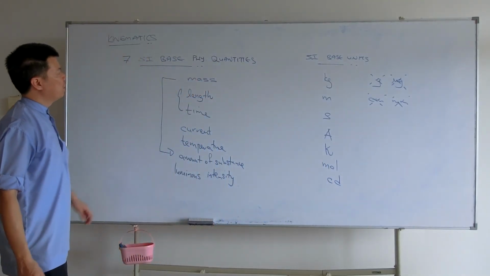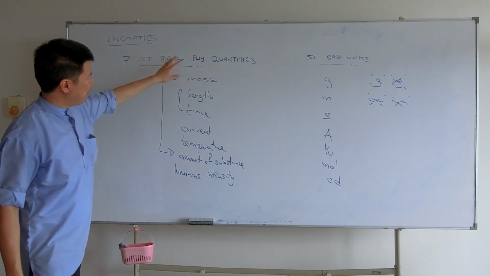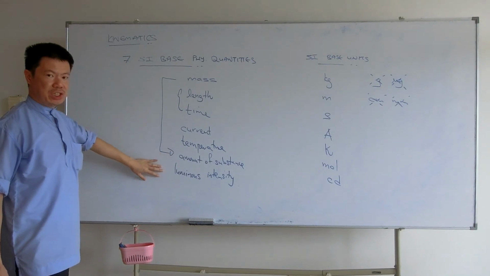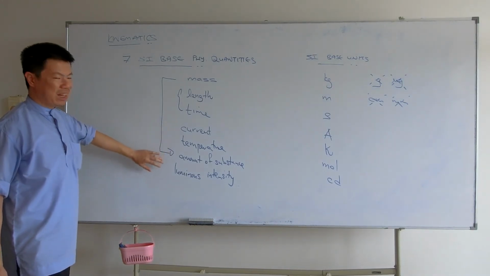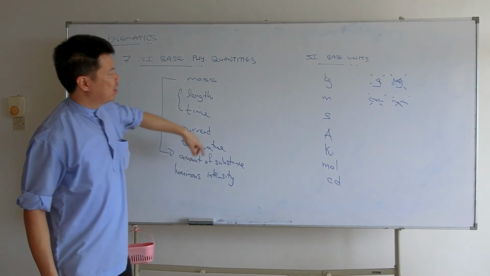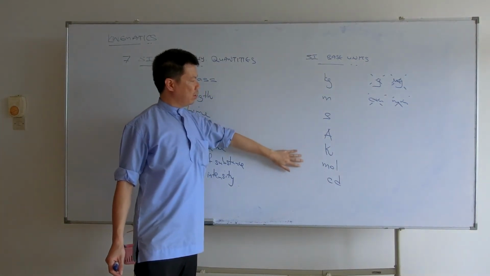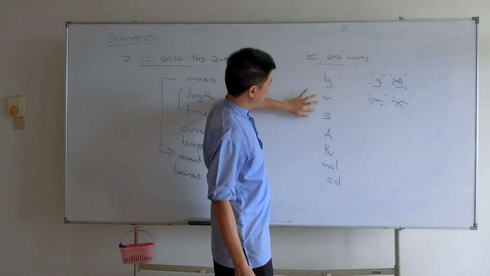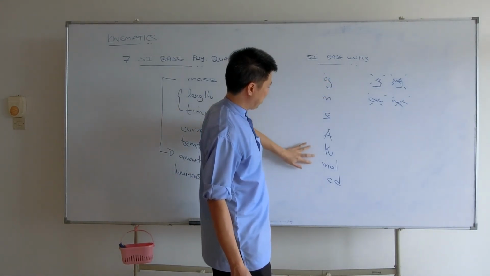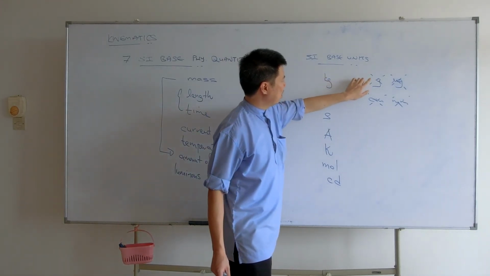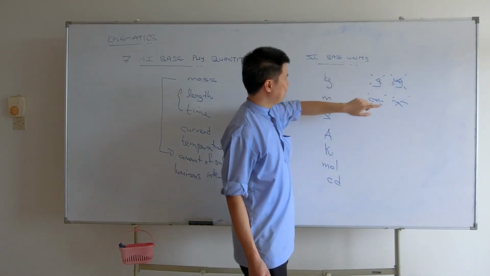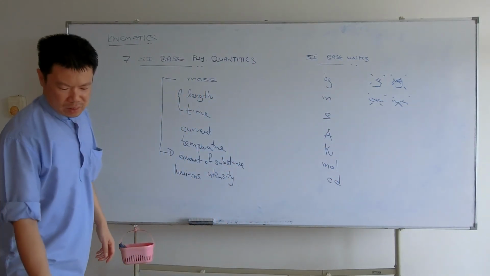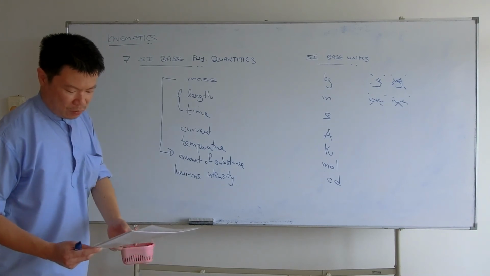So this is your 7 SI base physical quantities that all physical equations can be broken down into. You check their validity as physics. This is their units. Be careful of what we call prefixes, okay? Because these are the exact SI base units. Removing prefixes or putting new ones means it's no longer SI base units. And basically, that is your answer for question 1.